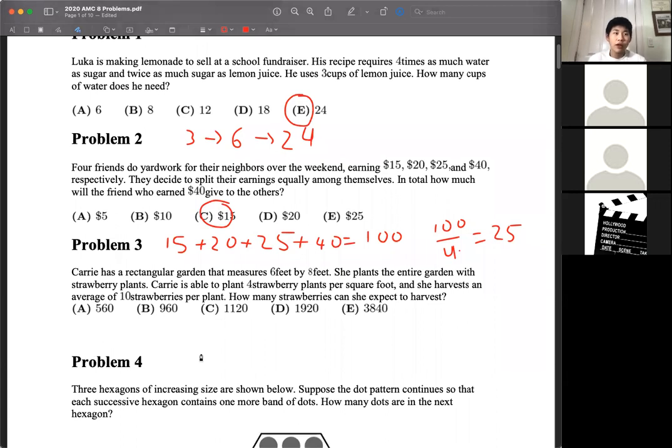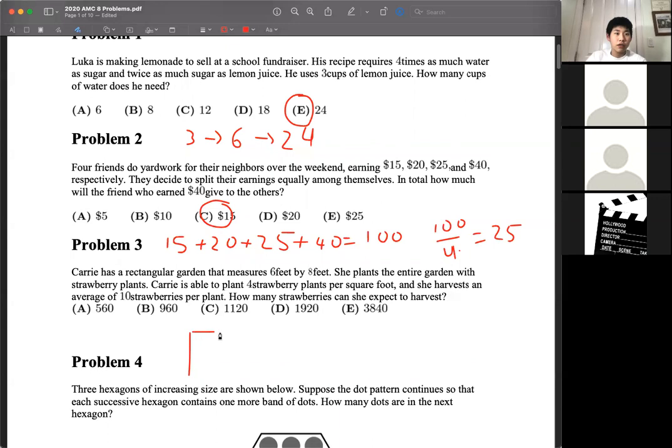Problem 3. Carrie has a rectangular garden that measures 6 by 8 feet. She plants the entire garden with strawberry plants, and she's able to plant 4 strawberry plants per square foot, and she harvests 10 strawberries per plant. We want to know how many strawberries she can expect to harvest.